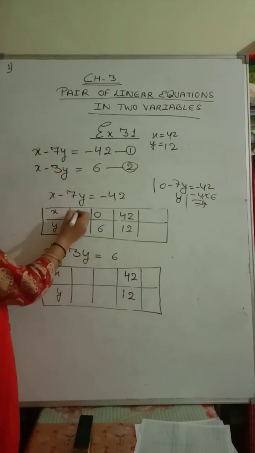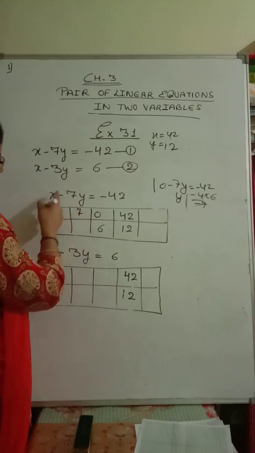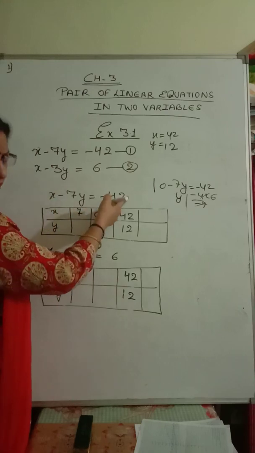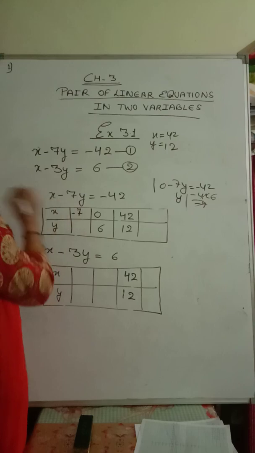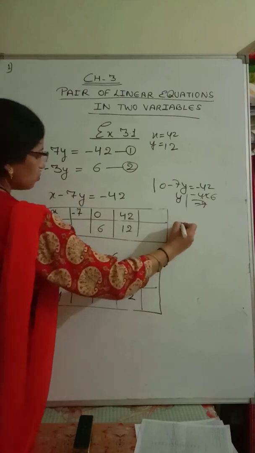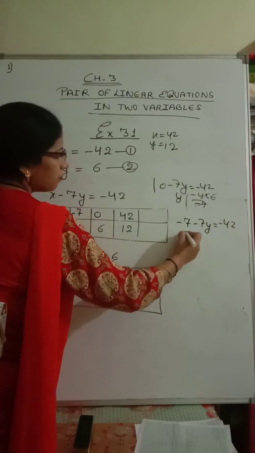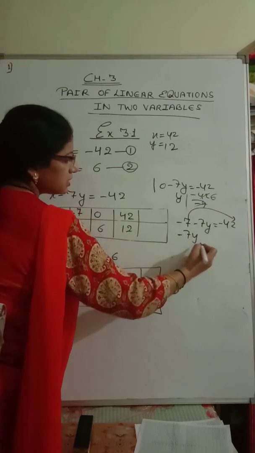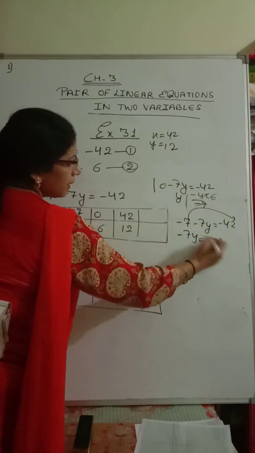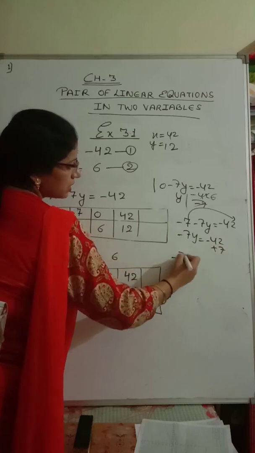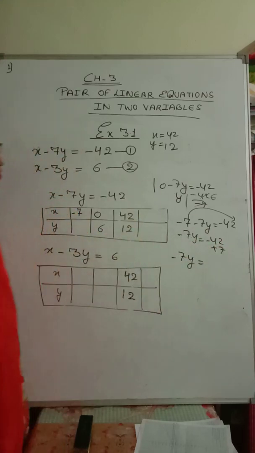So let us put x equals 7, or if we put minus 7, this will come a little bit less. So let us put minus 7. Let us see, x equals minus 7, so minus 7 minus 7y equals minus 42. Send minus 7 to this side, so minus 7y equals minus 42 upon plus 7. How much will you get? 35.